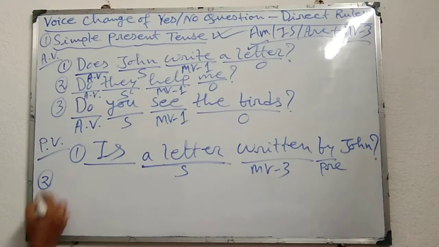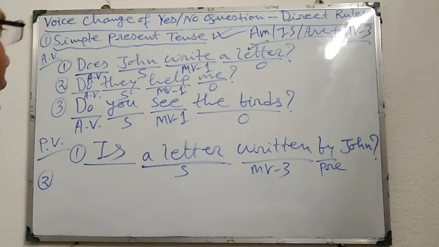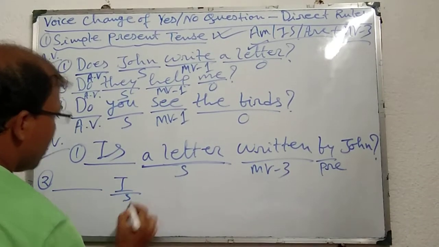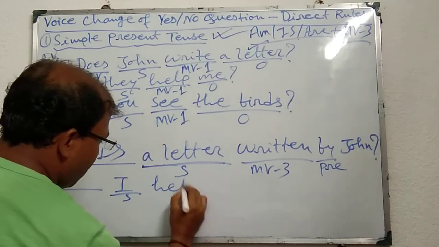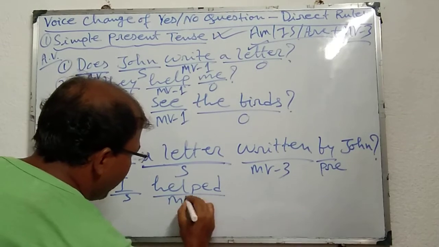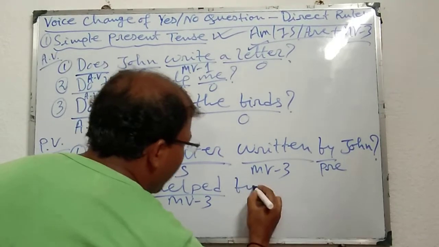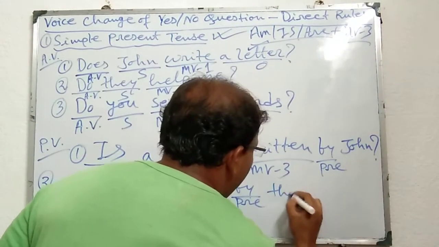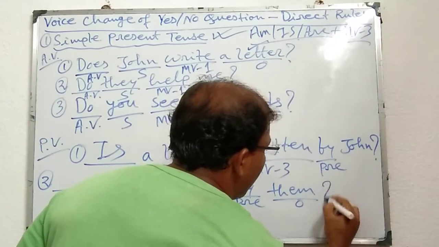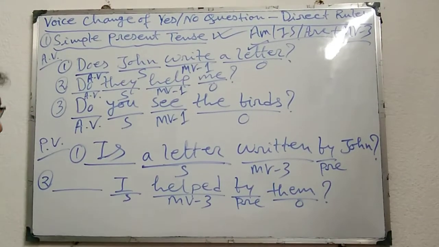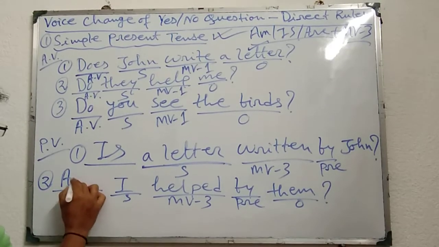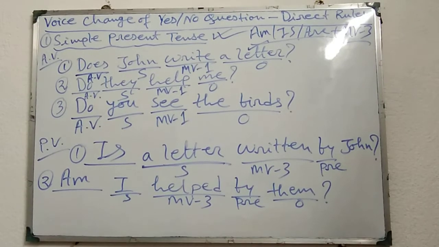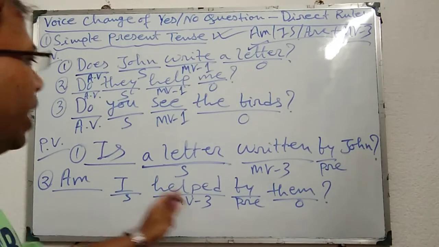Similarly, second sentence we can also change. Do they help me? First leave a gap. Thereafter me changes into I, subject. Thereafter helped, it is MV3, that means main verb third form. Thereafter by, preposition, and thereafter they will be changed into them, object, and at last question mark. Now I, this subject takes am, and A is capital because it is the beginning of the sentence. Am I helped by them? Do they help me? Am I helped by them?